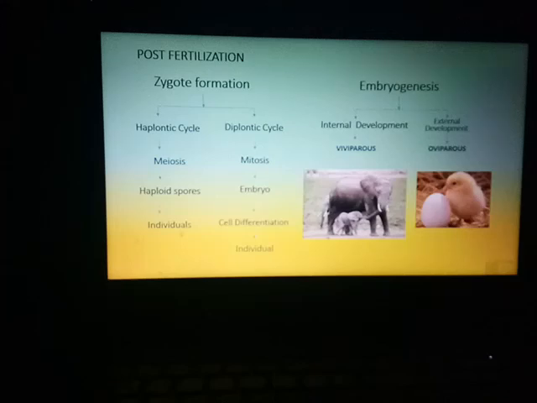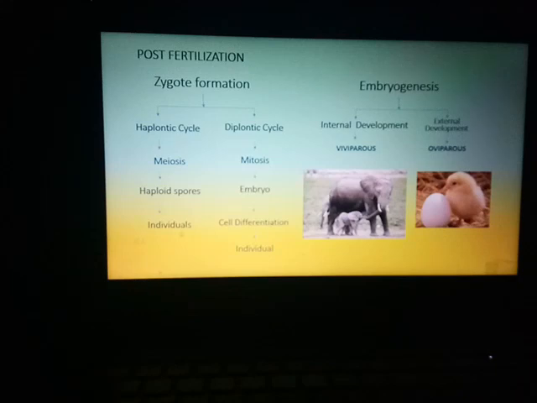But if it has to follow a haploid life cycle, then the zygote will first undergo meiotic cell division, then form a haploid spore, and finally a new individual. This development of an individual from the zygote is known as embryogenesis. From one single zygote stage to a multicellular stage through any type of cell division, whether meiosis or mitosis, is known as embryogenesis.